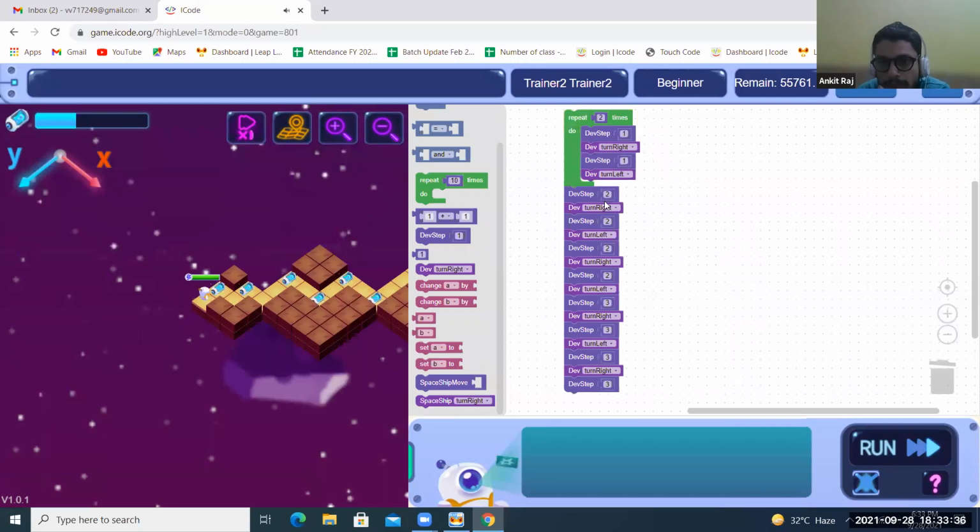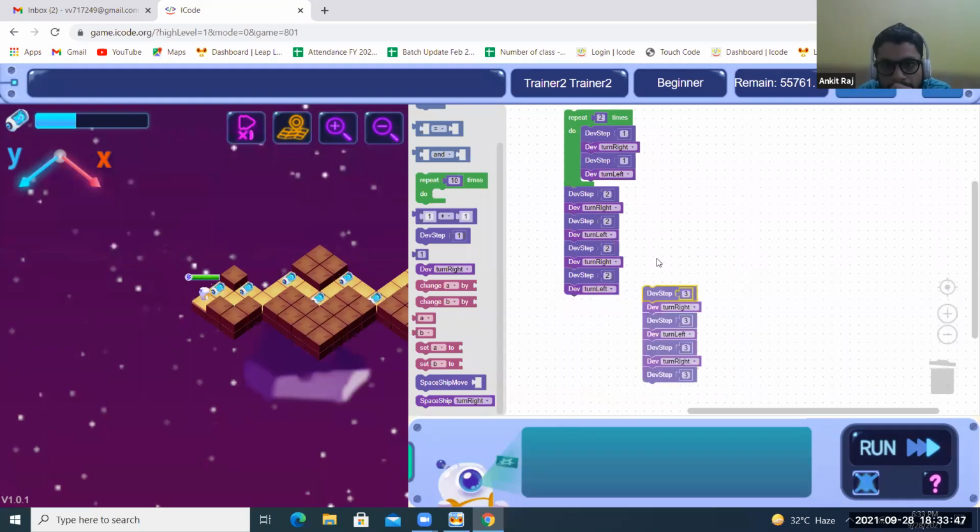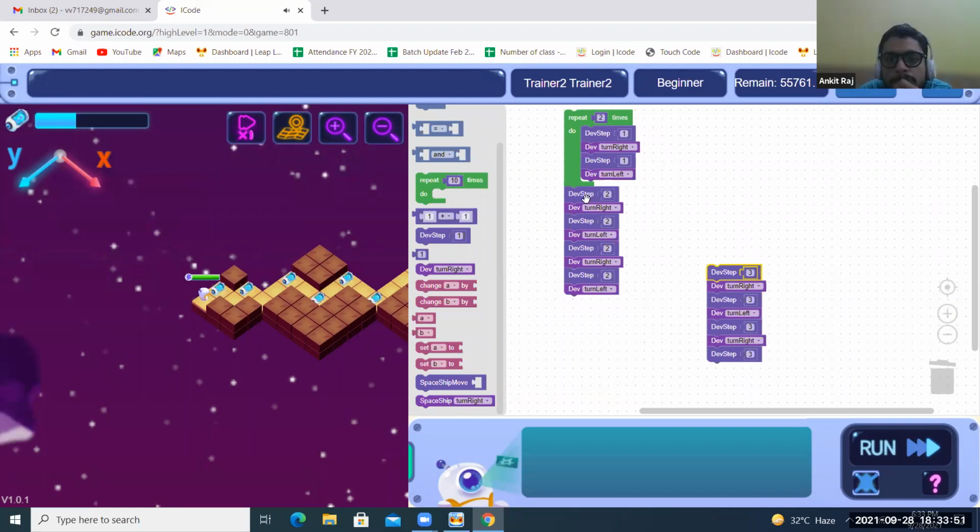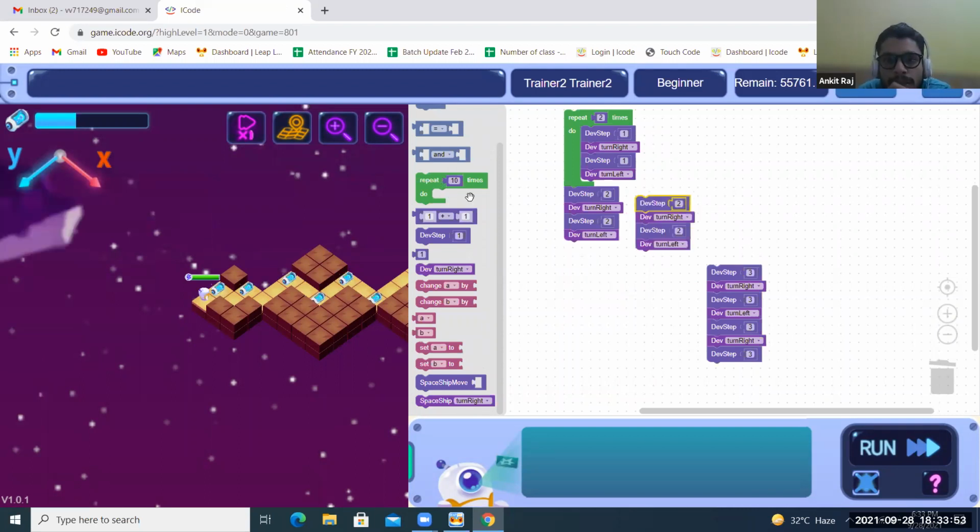Now, coming to this one. Why I am telling you every time, this logic we can apply and check. Now you can see there's step 2, Dev turn right, step 2, Dev turn left, step 2, Dev turn right. Same, again repeat.